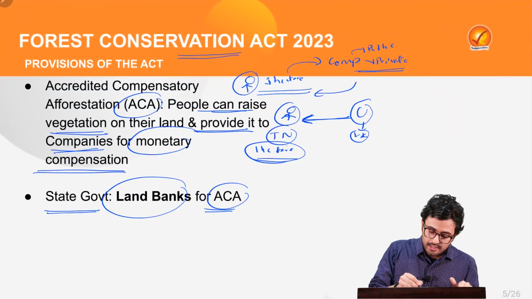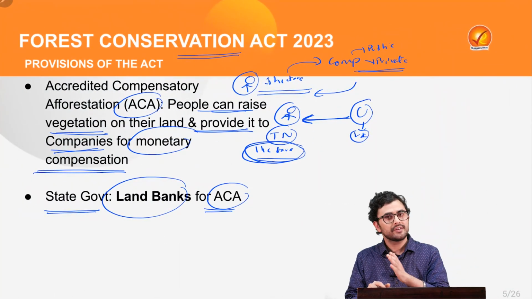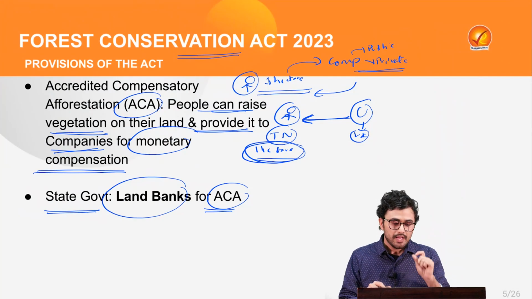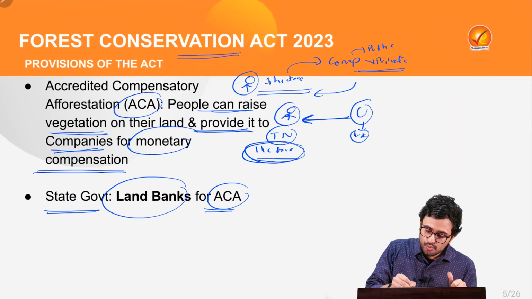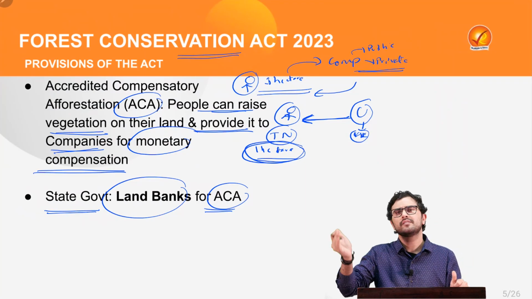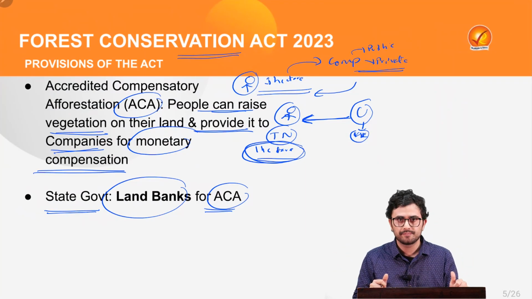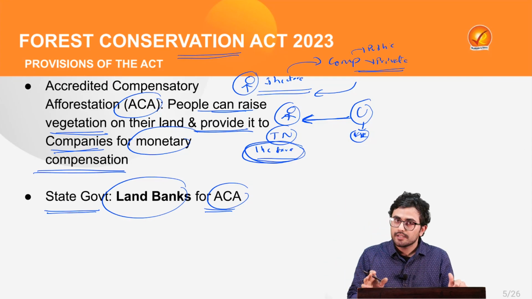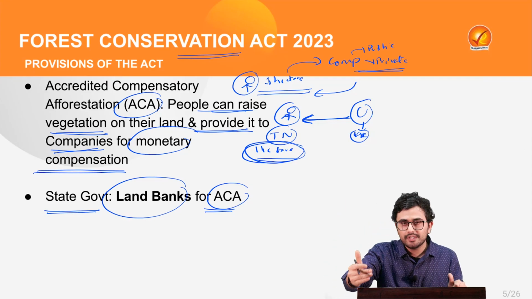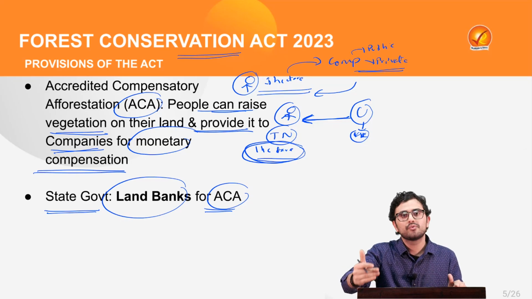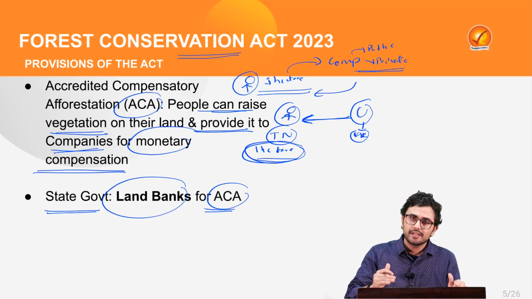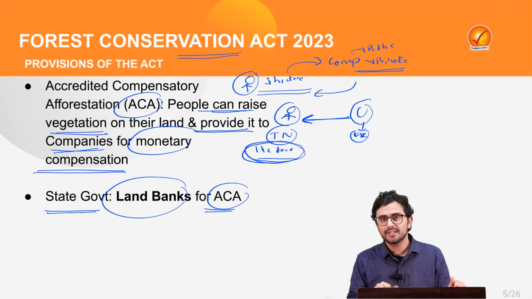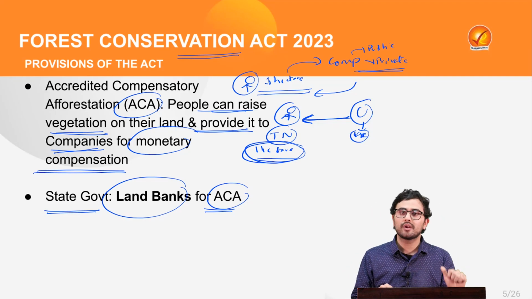As we have seen, such compensatory afforestation can take place across the country. Thus, let's say that in Uttarakhand, there are rampant development projects taking place. Now, Uttarakhand also shares a border with Nepal. Thus, if the project is taking place within 100 kilometers of the international border, then it is obvious that it will not fall under the mechanism of FCA 2023. Thus, no clearance will be required.